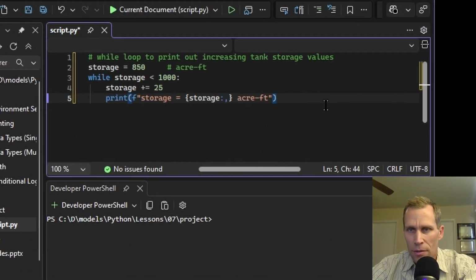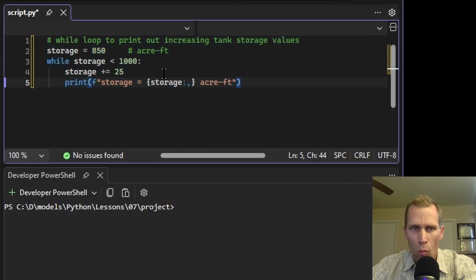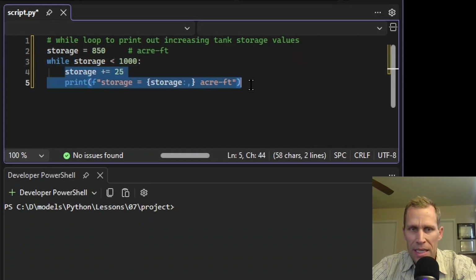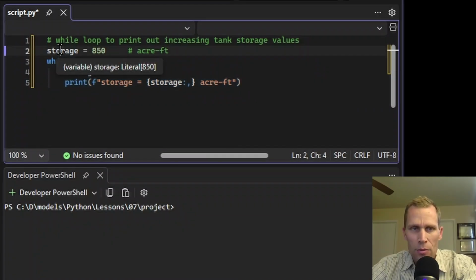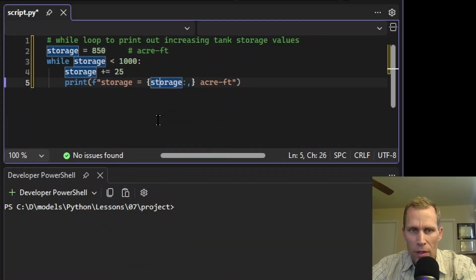What I've pasted in here is our first loop example. This is a while loop using the keyword while and then storage less than 1000. So this is a stopping condition. We're going to continue this loop over and over until this condition is not true. There's a colon right here, and then on the next line we have an indent. So the loop is everything in this indented code block. We're going to be starting the storage at 850, and then increasing the value by 25, and then printing out that value until the while condition is no longer true.